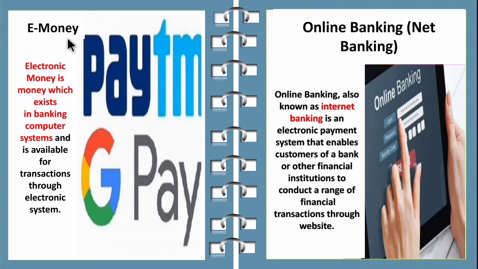Next is e-money. E-money means electronic money and it is money which exists in the banking computer system and is available for transactions through electronic systems. So e-money means electronic money. We can make transactions online, that is, through the computer systems.